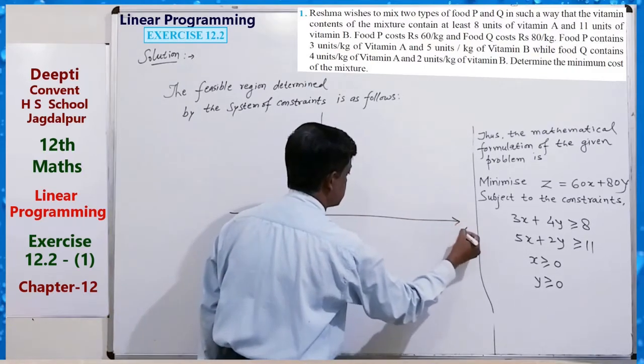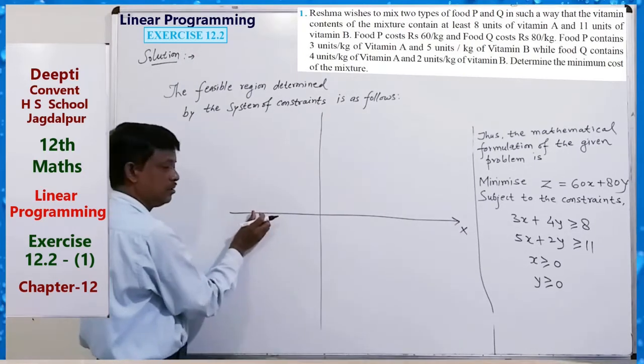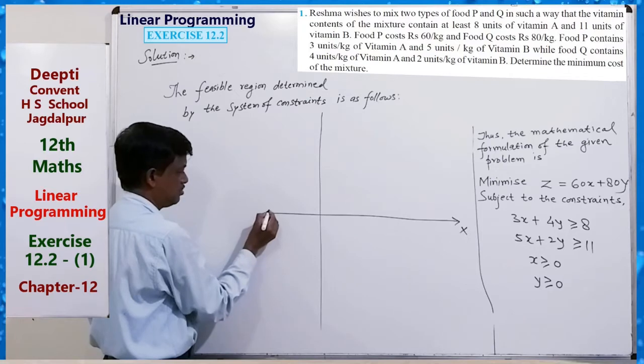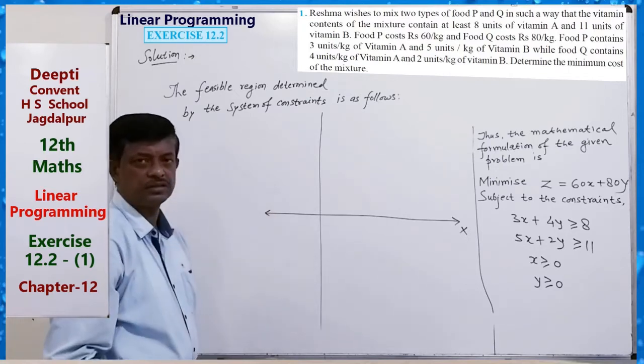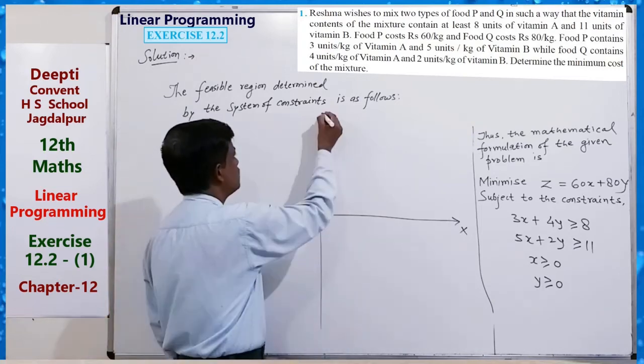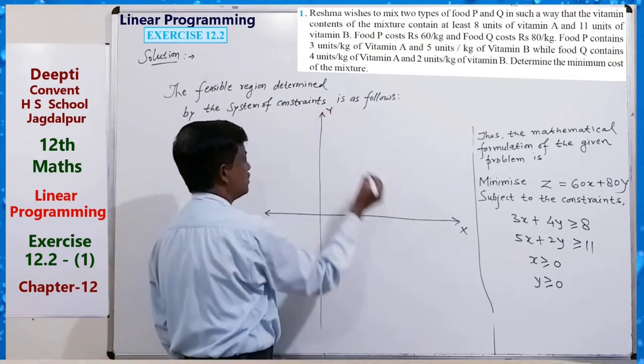By taking the x-axis, we can draw up to here, because generally drawing is in the first quadrant. So this is the y-axis.